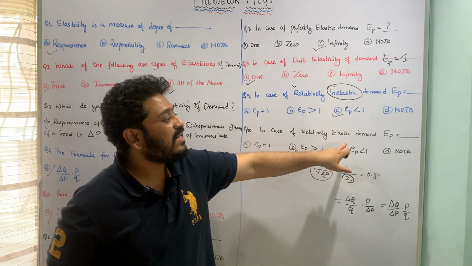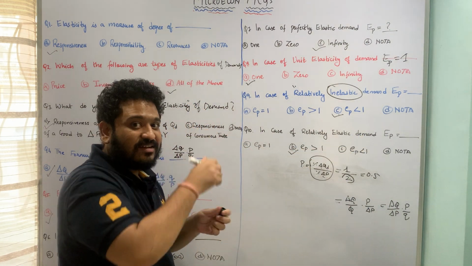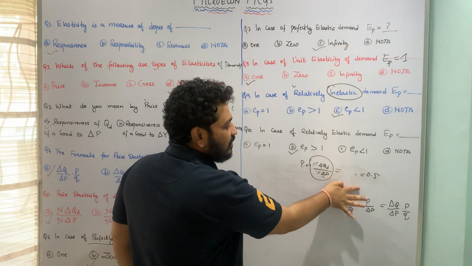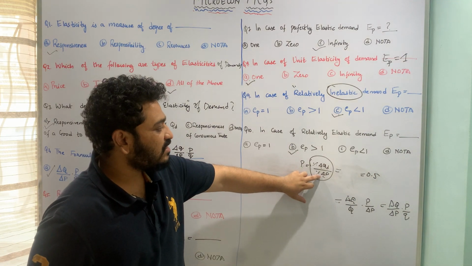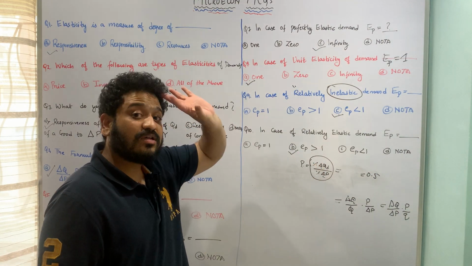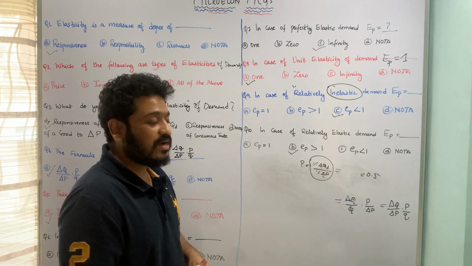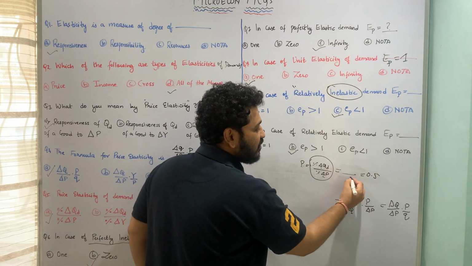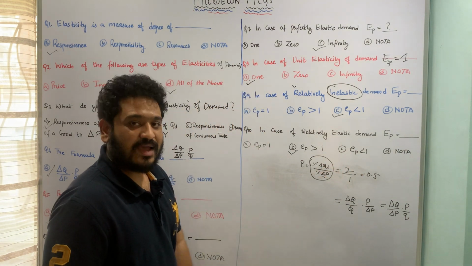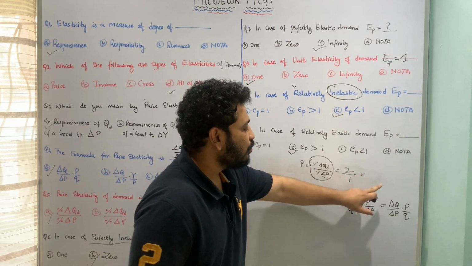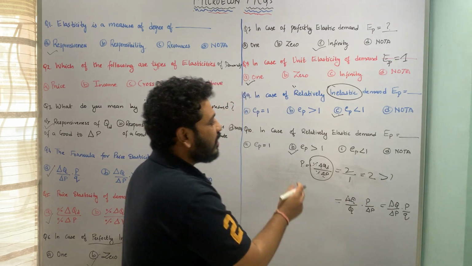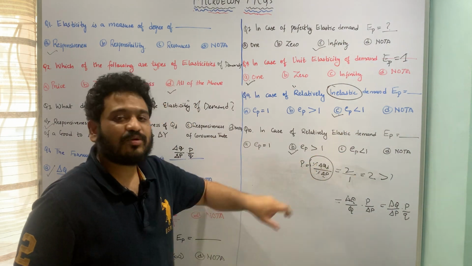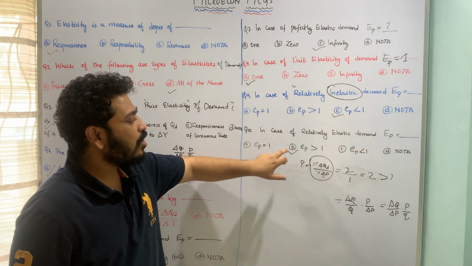On the contrary, in relatively elastic demand, here it is the inverse, because here price elasticity is greater than 1. That means the underlying change which is going to happen in price is going to be less as compared to the change which is going to be reflected in quantity demanded. That means any slight change in price is going to have more impact on quantity demanded. That means price changed by 1, but quantity demanded changed by 2, and therefore this ratio is going to be equal to 2 divided by 1, which is 2, which is obviously greater than 1, and therefore price elasticity in case of relatively elastic demand is going to be greater than 1, and therefore option B is the correct answer.